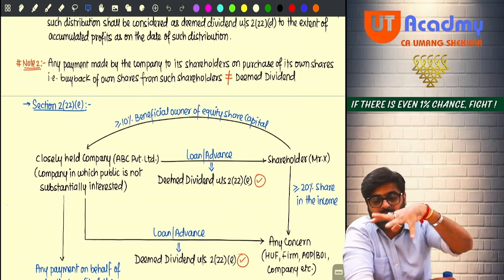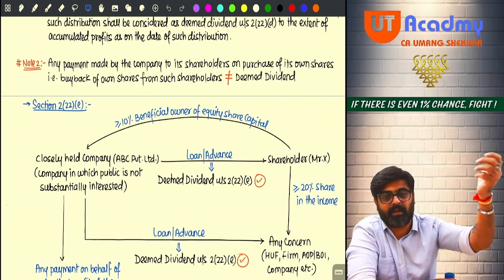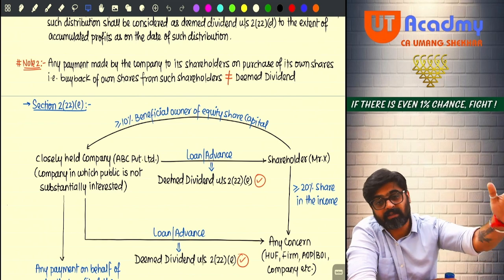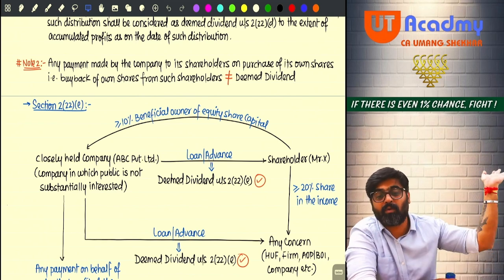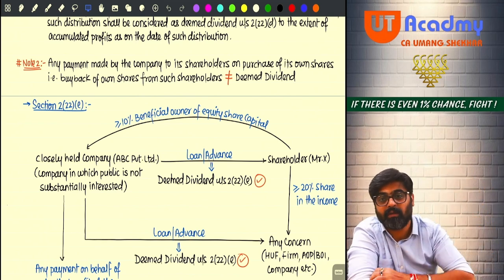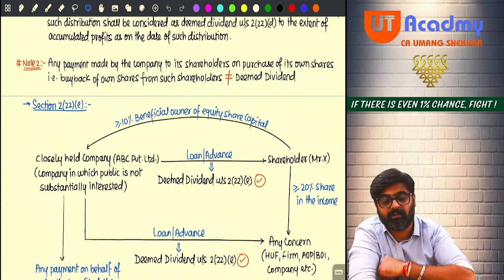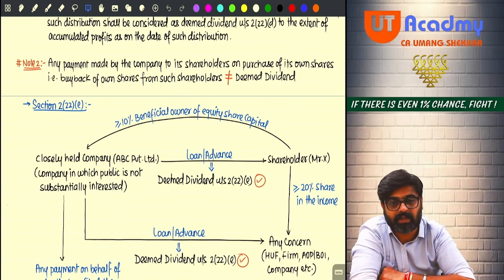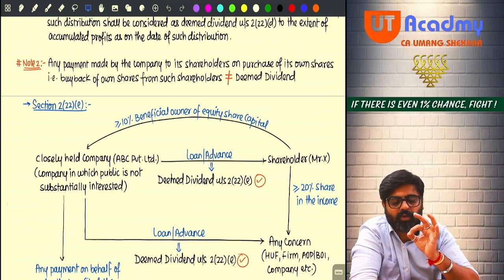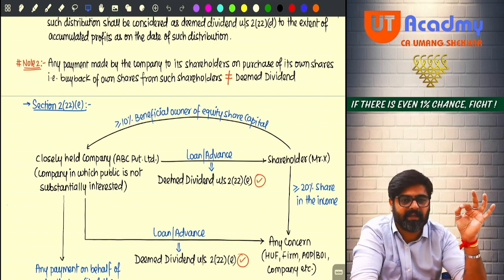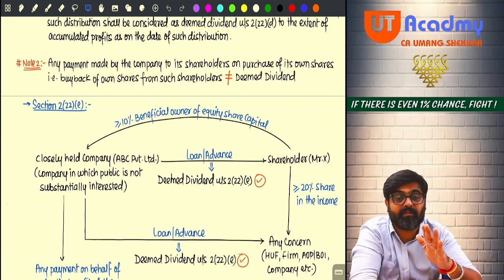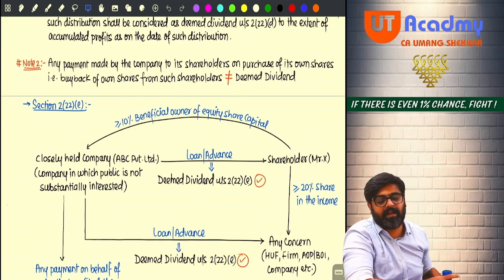We 5 people or 6 people are forming a company, and the entire shares are held by us only. There is no one from the outside. The general public is not there as an investor. What will you call such a company? A company where the general public is not substantially interested. These types of companies are known as closely held companies. Getting my point, everyone?